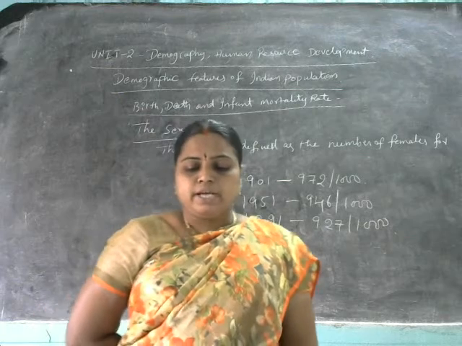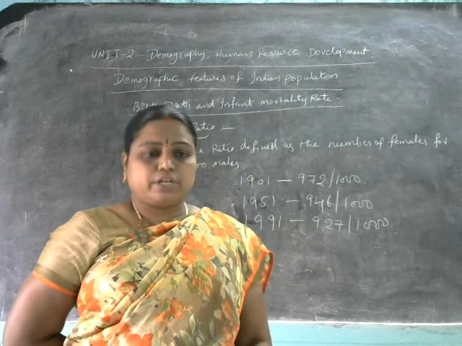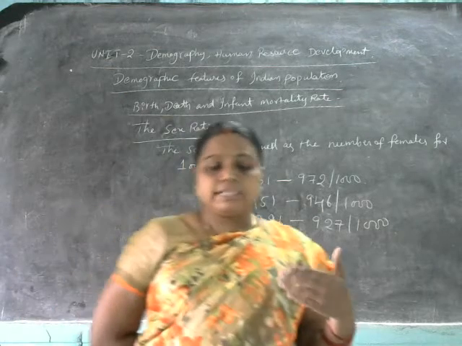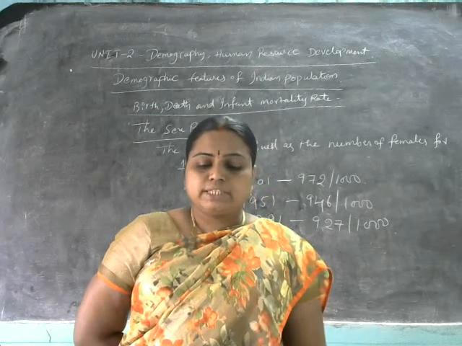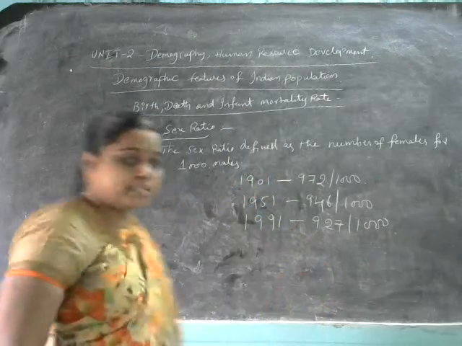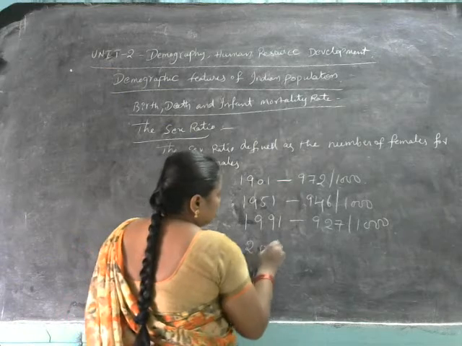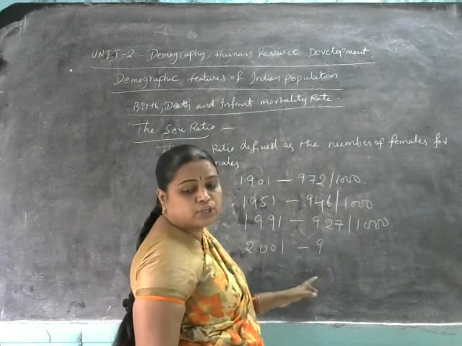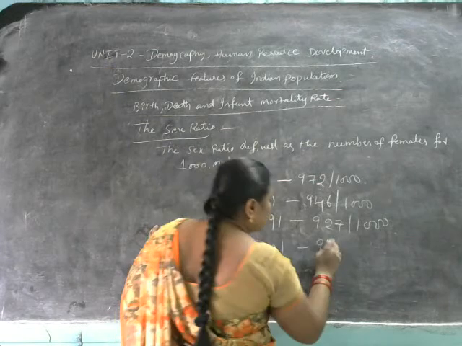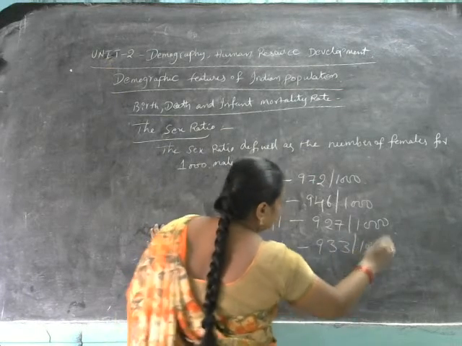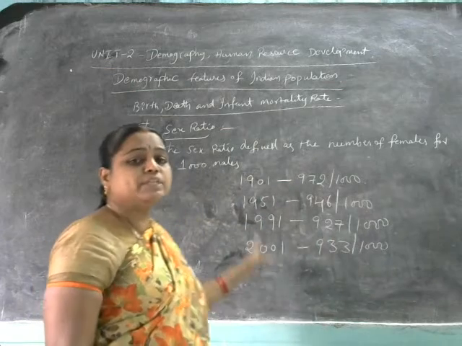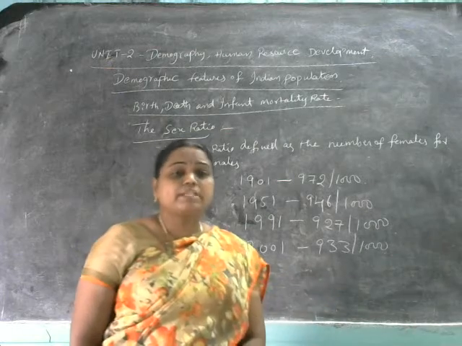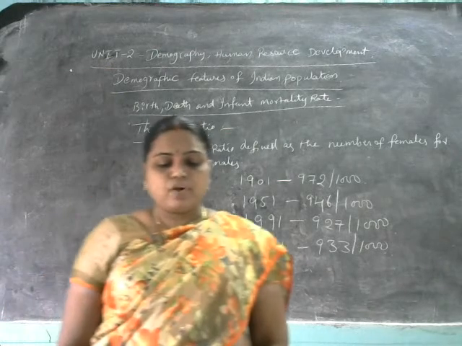Subsequently there is a marginal improvement in the sex ratio. In the year 2001 it increased to 933 females per 1,000 males, a slow increase within 10 years.